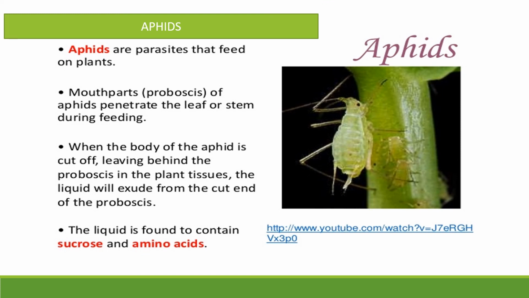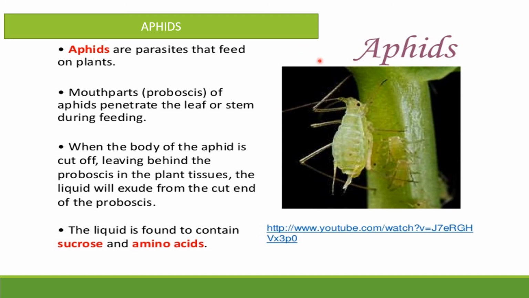Okay children, let us look at this experiment so that you can understand how the food material is transported from the leaves to all parts of the plant, whereas water is conducted from roots to all parts of the plant. But what is the food material for plants? Right, glucose, prepared by photosynthesis but stored in leaves. That's why the food material has to be transported from the leaves to all parts of the plant.